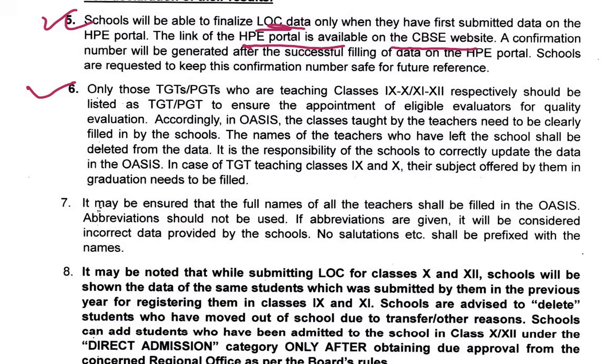Only those TGTs and PGTs who are teaching class 9, 10 and 11, 12 should be listed as TGT or PGT to ensure the appointment of eligible evaluators for quality evaluation. While submitting their LOC for class 10th and 12th, schools will be shown the data of same students which was submitted by them in the previous year for registering them in classes 9th and 11th.